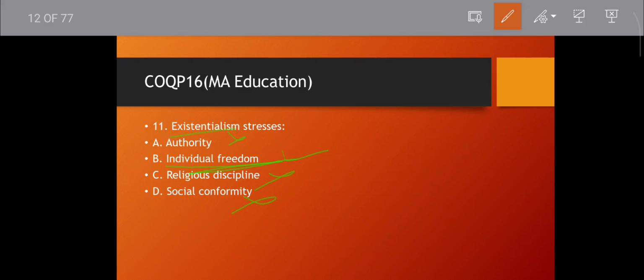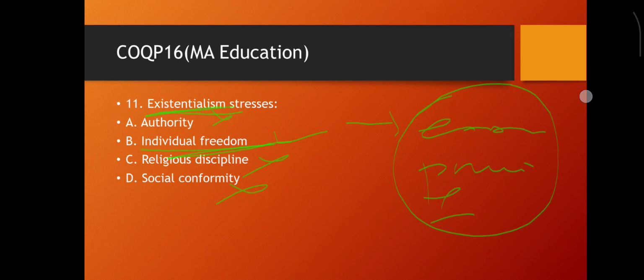Existentialism, one of the quotations, that is what? Essence proceeds from what? Something like essence proceeds from what? This quotation is there, just remember, according to existentialism. Okay, maybe we will come to that quotation. Then move to the next question.